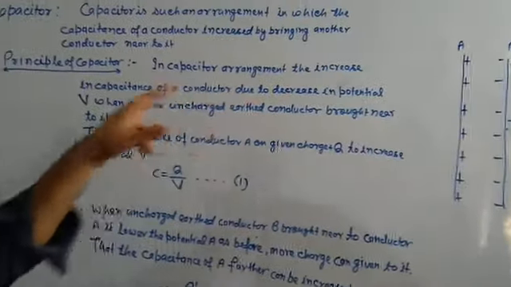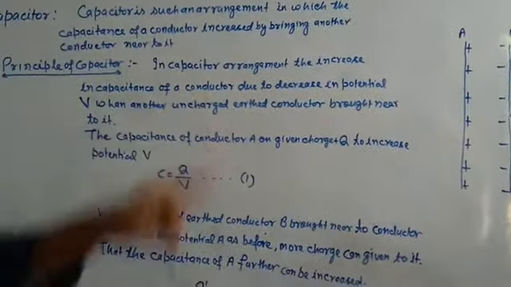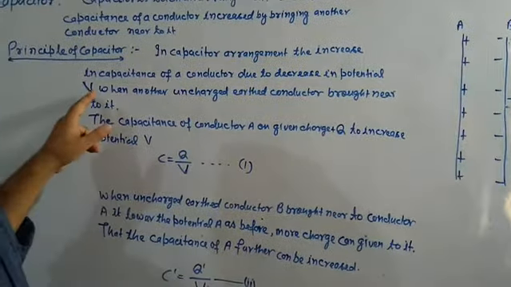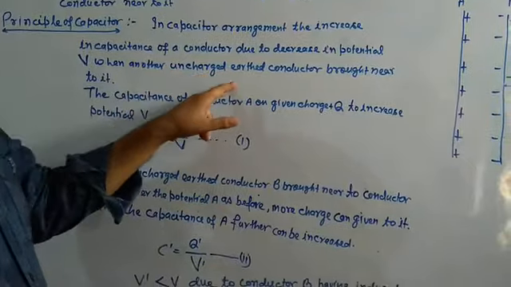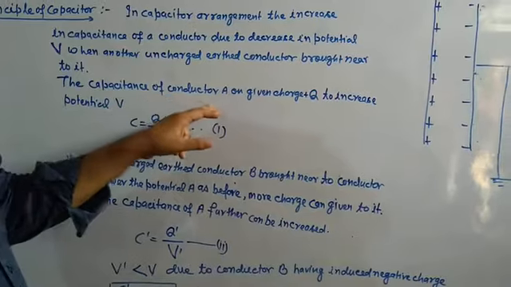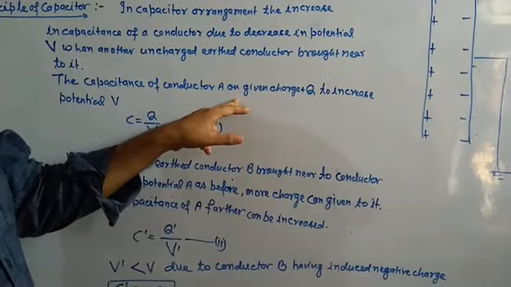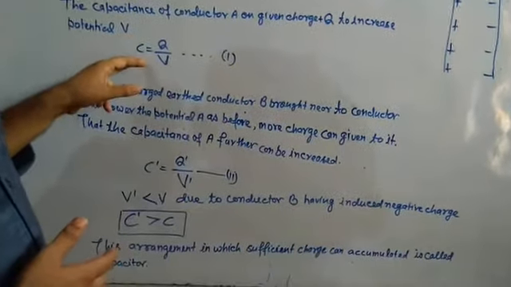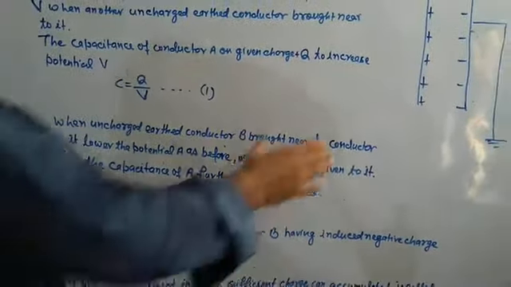the capacitor. In capacitor arrangement, the increase in capacitance of the conductor is due to the decrease in potential when another uncharged earthed conductor is brought near to it. The capacitance of conductor A, on given charge plus Q to increase potential V, then C is equal to Q by V. This is the capacitance of conductor A.